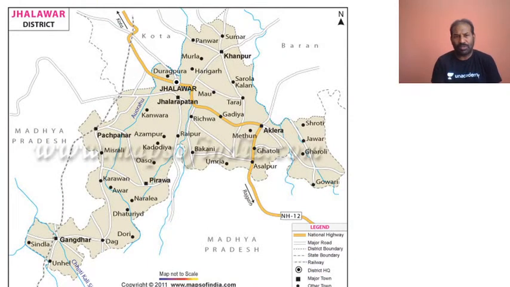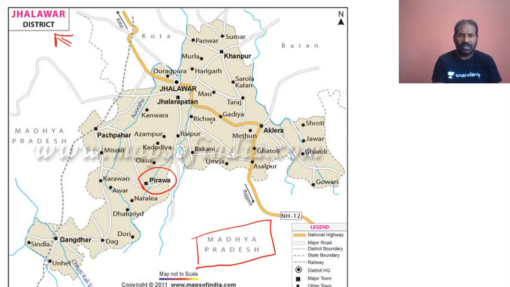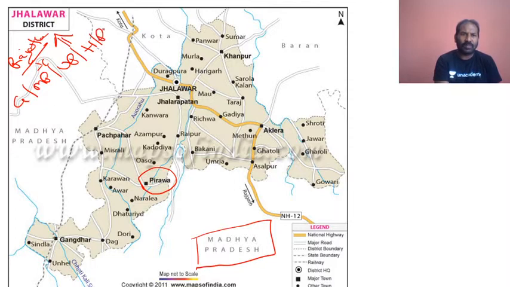And from the prelims point of view, again I have taken this place, Pirawa. It is in Jhalawar district, bordering Madhya Pradesh. Jhalawar district is part of Rajasthan state, and Rajasthan borders Gujarat, Madhya Pradesh, Uttar Pradesh, Haryana, and Punjab. This is again for a better understanding of geography, map based questions.